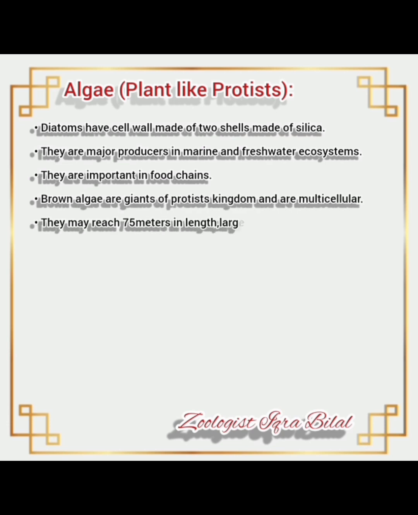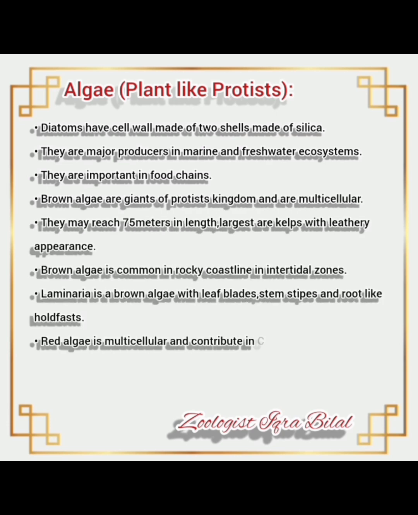Diatoms have a cell wall made of two shells made of silica. They are major producers in marine and freshwater ecosystems. They are important in food chains. Brown algae are a kind of protist and are multicellular. Please remember the kind of protist which is brown algae. They may reach 75 meters in length.